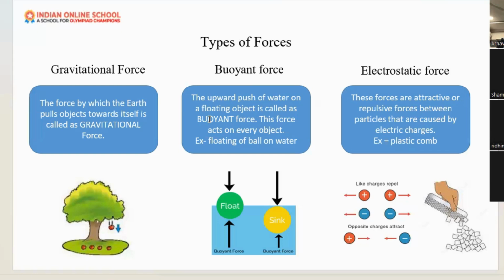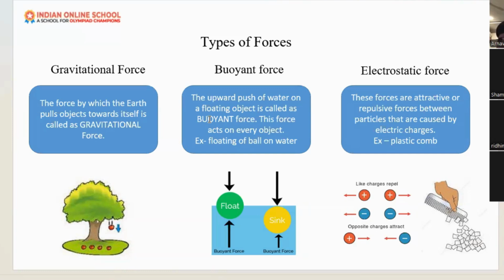The coin will sink to the bottom, and the plastic ball will float on the water. So the plastic ball will float in the water and the coin will sink. Why? Because in the water there is an upward push. If the weight of the object is very low, the water can push it up so that it is able to float.